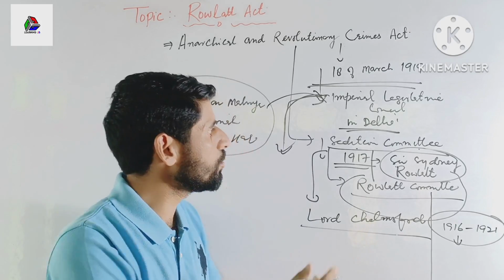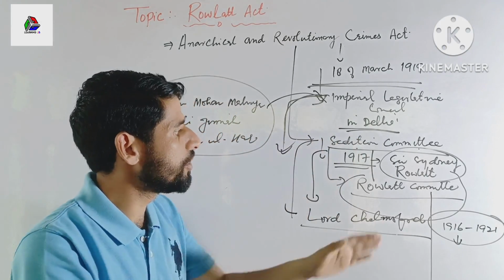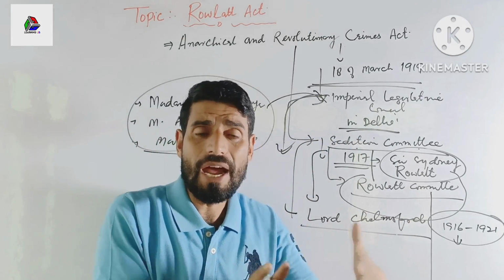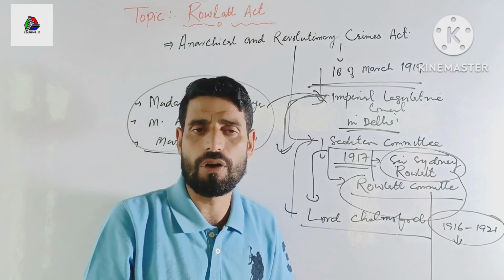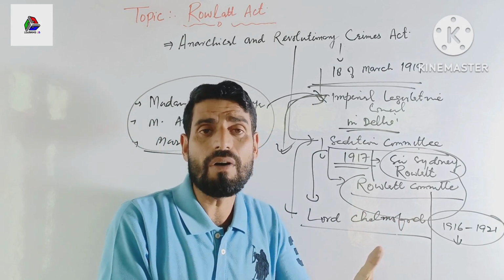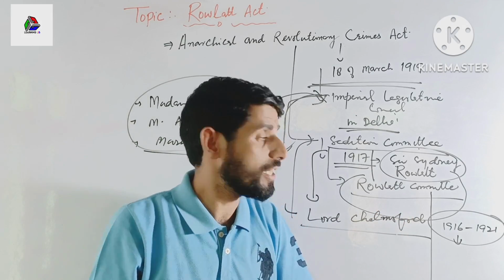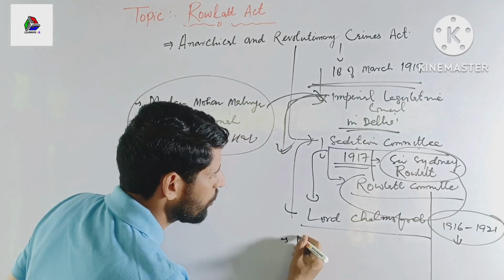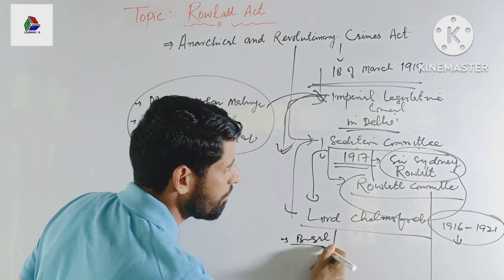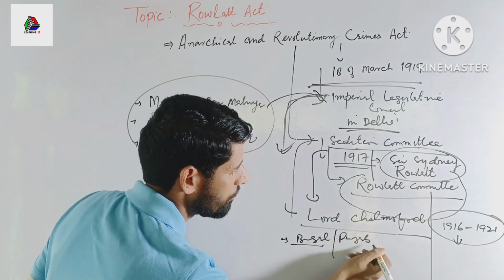What was the main motive behind the appointment of the Sedition Committee or Rowlatt Committee? The idea was to evaluate the political terrorism in India, especially in Bengal and Punjab.